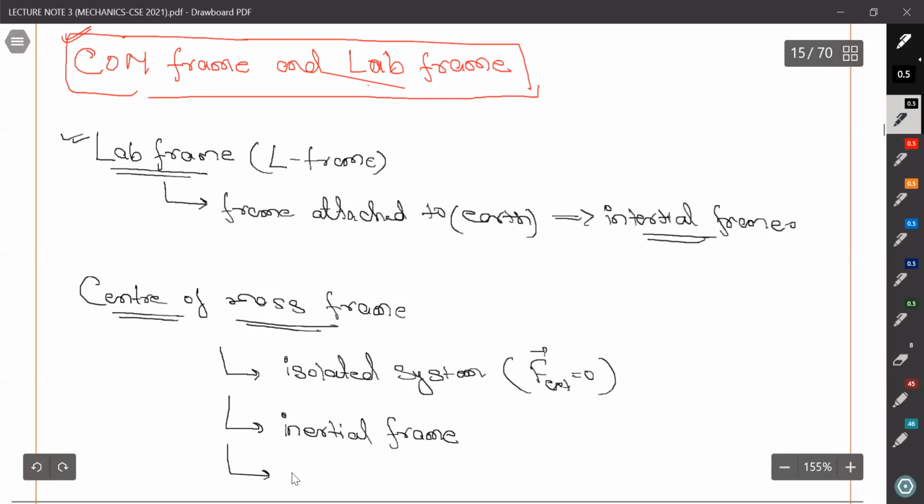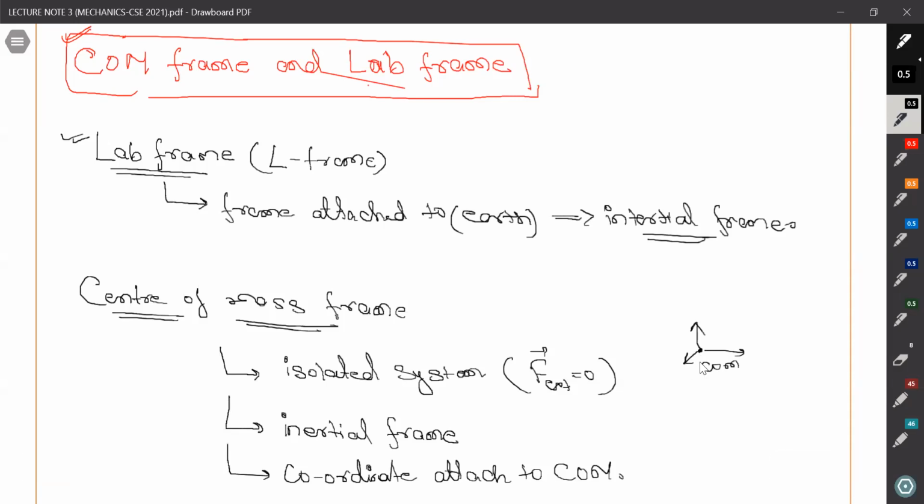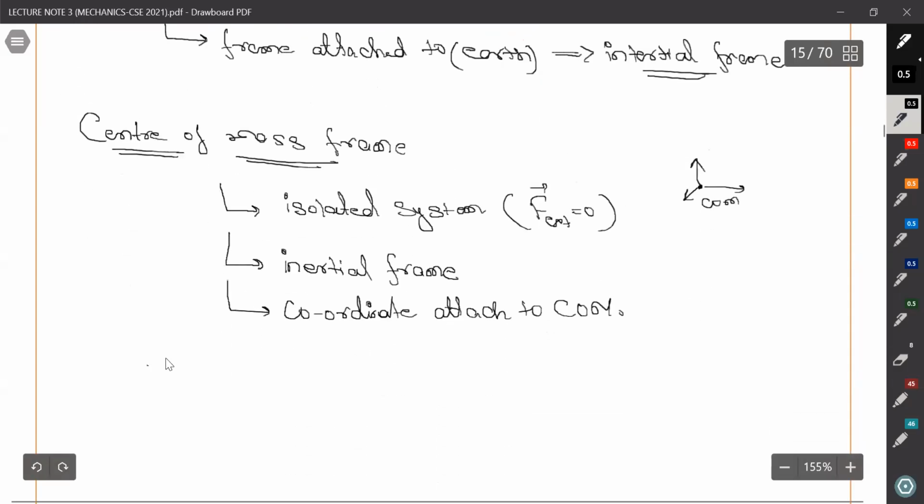So what is center of mass frame? Basically coordinate axes attached to center of mass. For example, this is center of mass, and if we attach the coordinate axis here and try to measure the property, then it will become center of mass frame. So why is it important, right? It is important because first of all, it's an inertial frame, so Newton's laws of motion are valid.